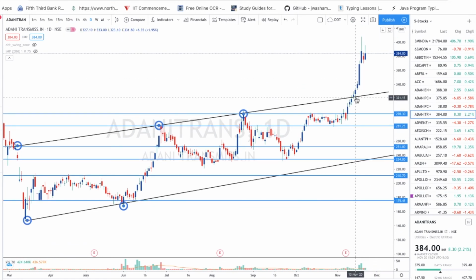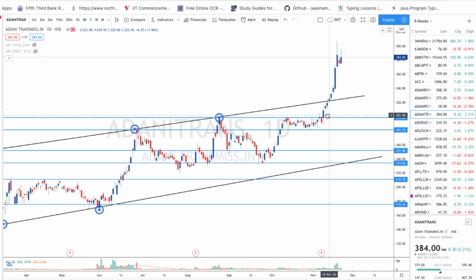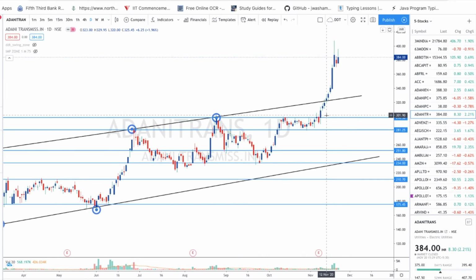Basically, that candlestick should have a proper close above the trend line. Otherwise, don't rush into the trade. Wait for the 315 or 330, because if you rush into the trade before that, it might form weak and close below the trend line, and that time it may reverse from there. So just be cautious about it and trade accordingly.